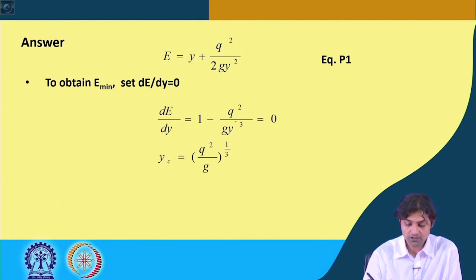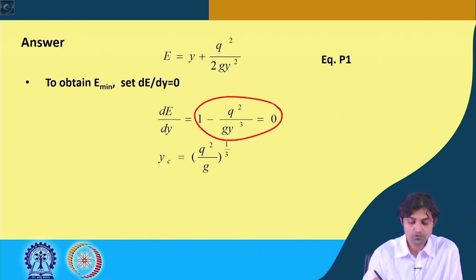To solve this, the corresponding y that comes from this equation is going to give us y critical. So, we can write q square is equal to g y cube.